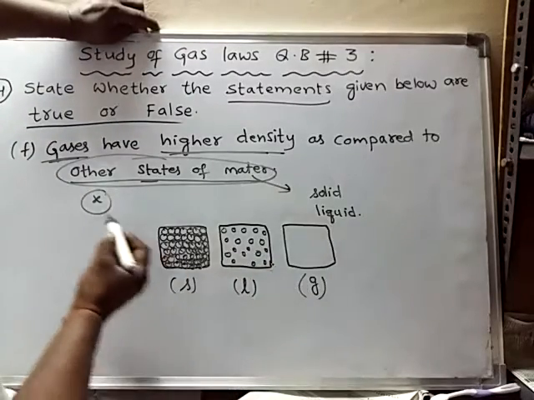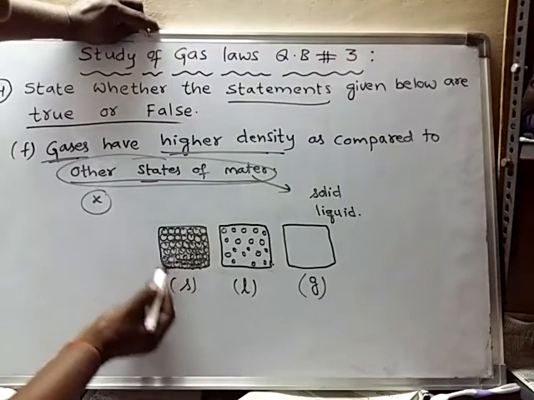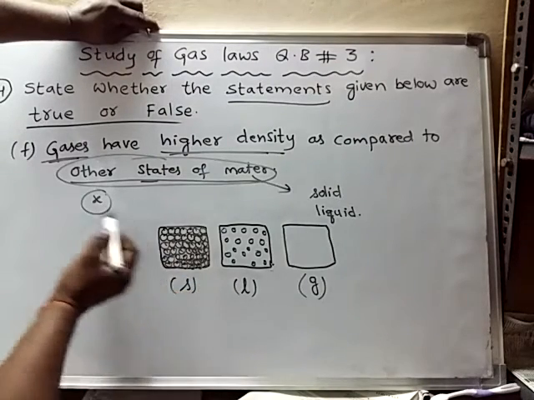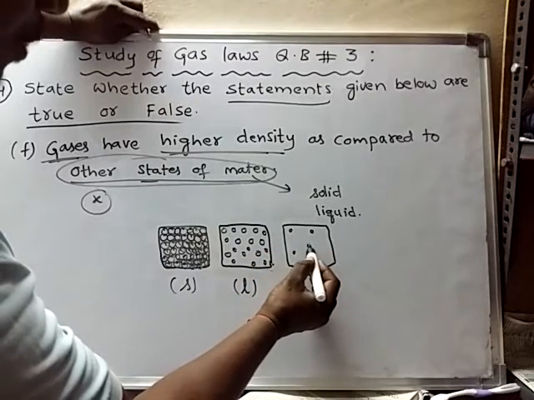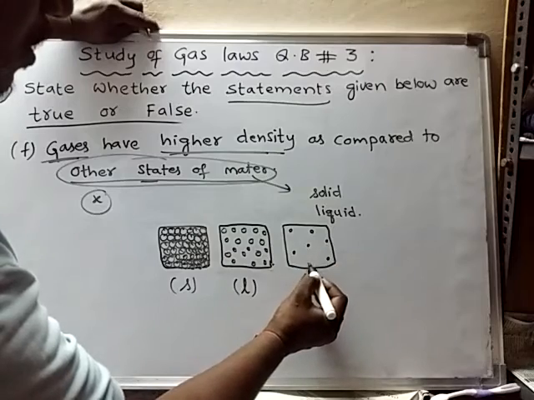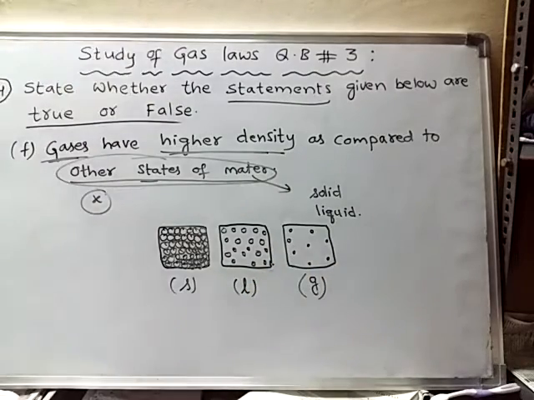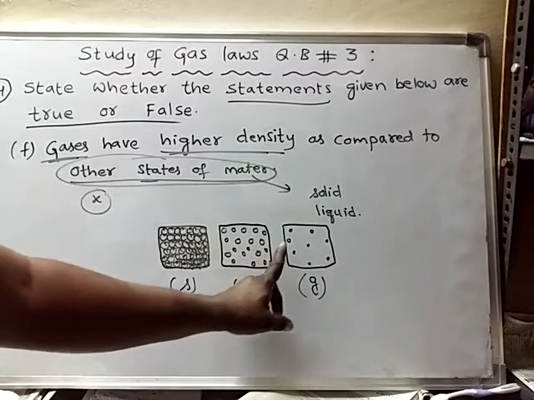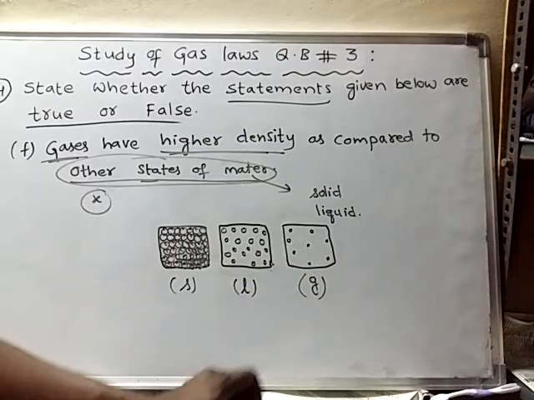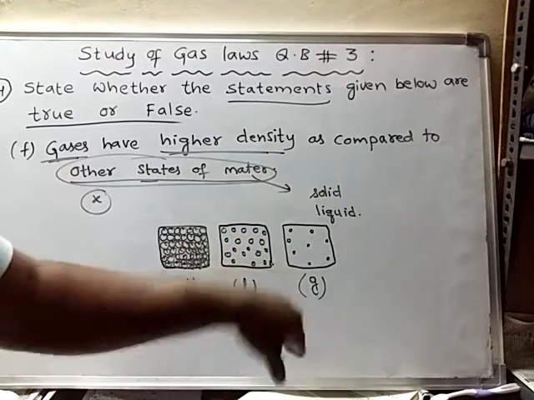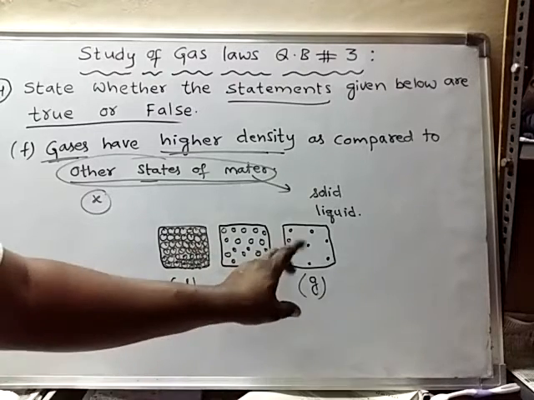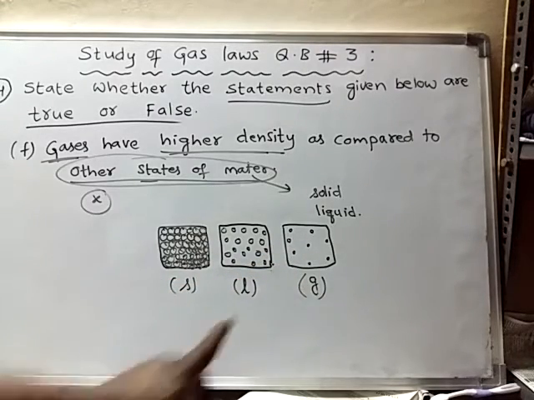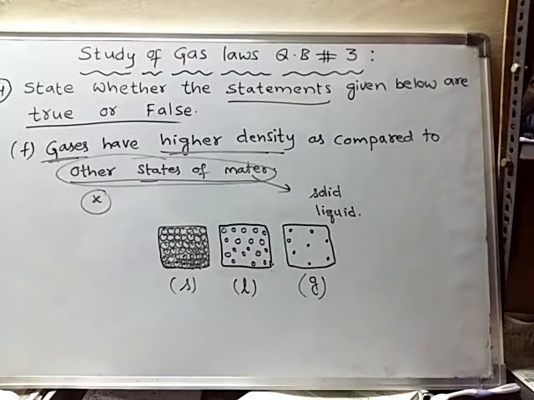But in the same X, the X in solid form, the X in liquid form, and the X in gaseous form, in gases there are only very few gas molecules in the given volume. The number of gas molecules is less because in gases the molecules are free from each other. They can spread and move away from each other. So that is why the arrangement of molecules will be like this.